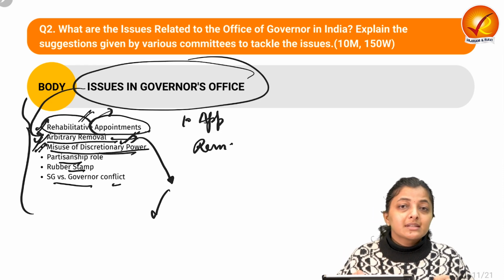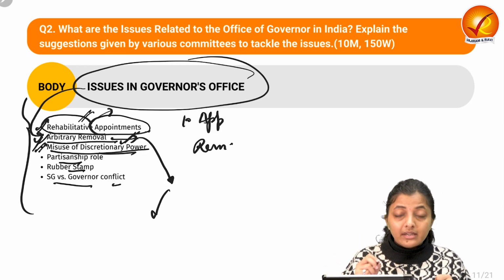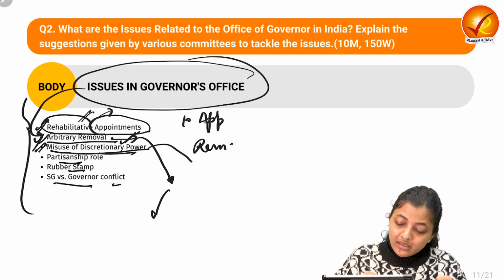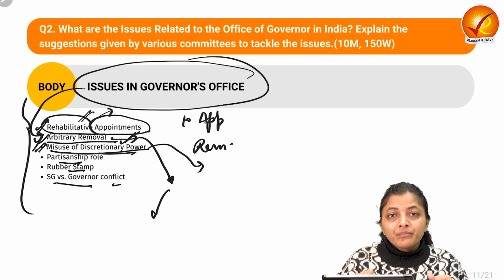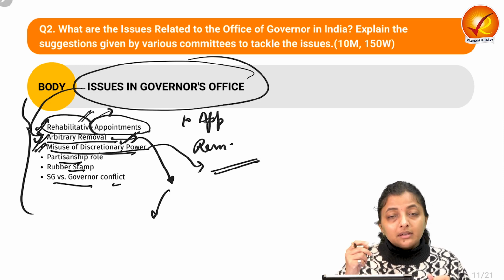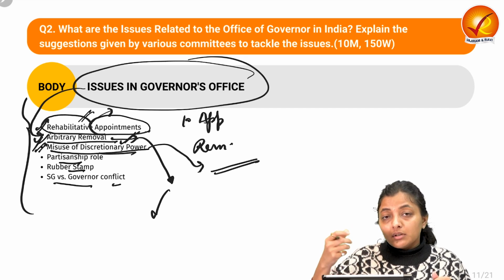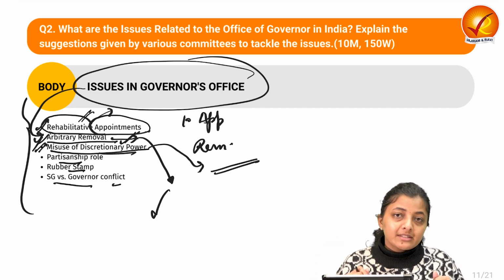As we have already discussed in the first question, there are certain discretionary powers associated with the governor, so they are misused at times, like appointing the majority leader as the CM, whom to call first so that they can prove their confidence motion or their majority.